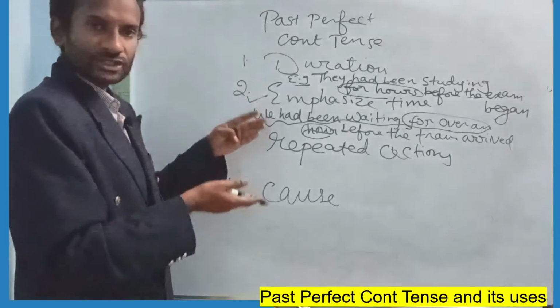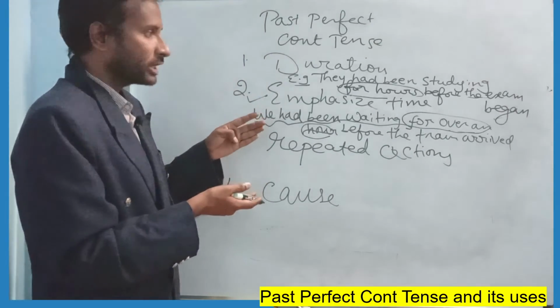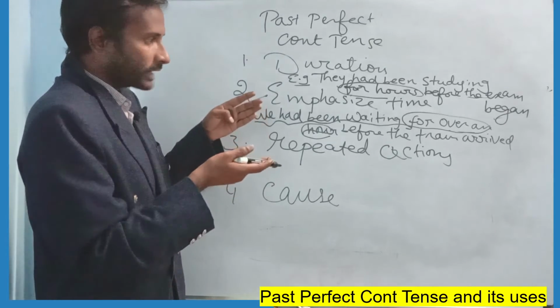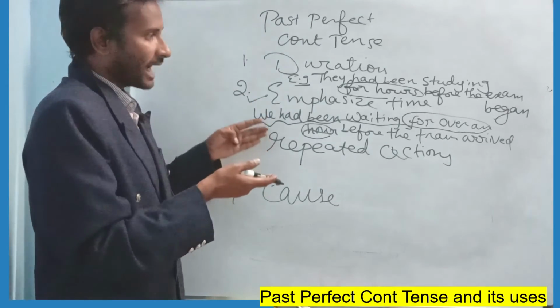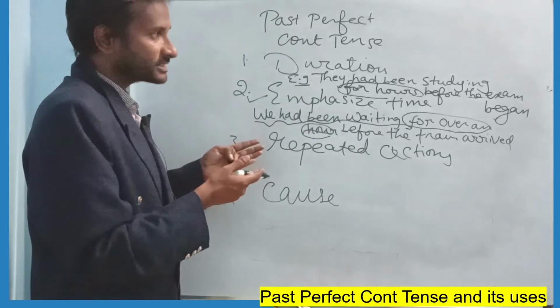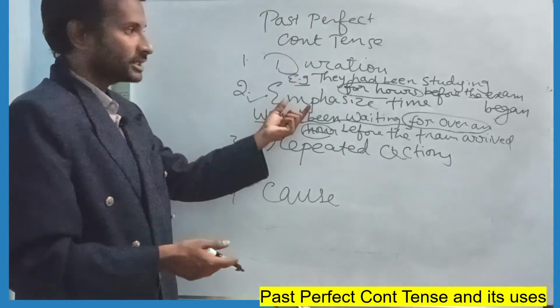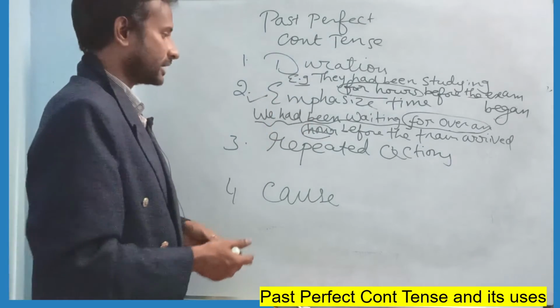Okay, so context is very important. If you understand deeply, it's not only about duration and emphasis. Exactly what is the context, and what is the speaker trying to emphasize or give preference to? So here duration, here the emphasis of time.